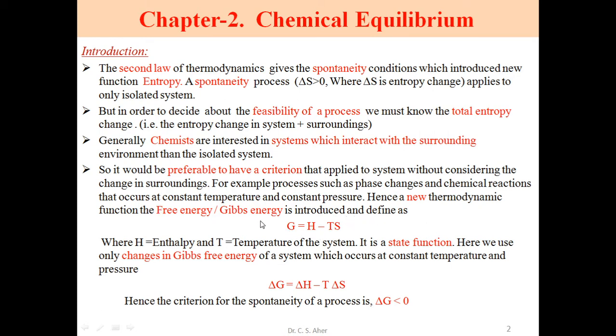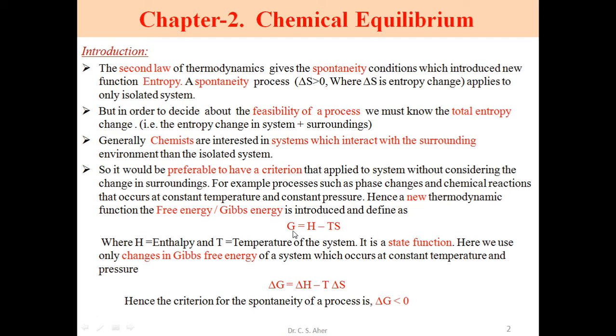This Gibbs free energy G is defined as H minus TS, where H is enthalpy, T is temperature, and S is entropy. Enthalpy is a state function, and G is also a state function. Hence in this second chapter we consider the change in Gibbs free energy.